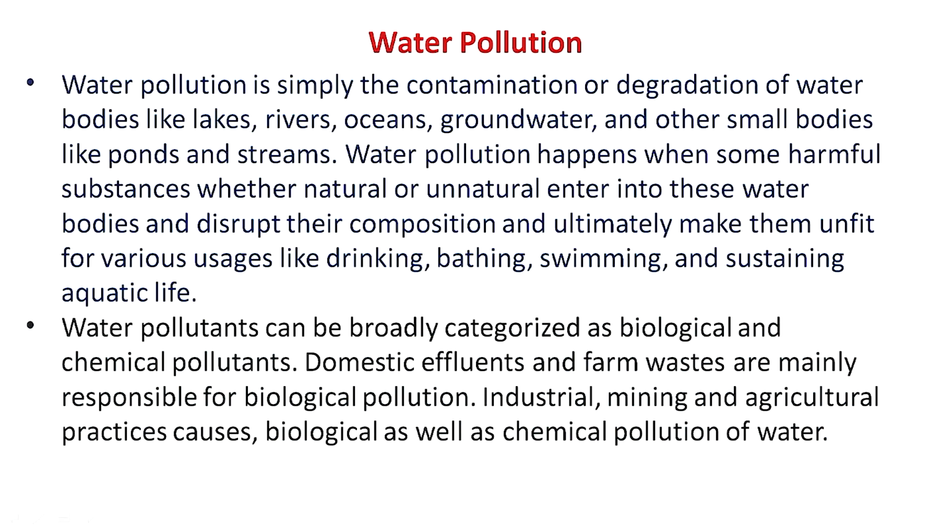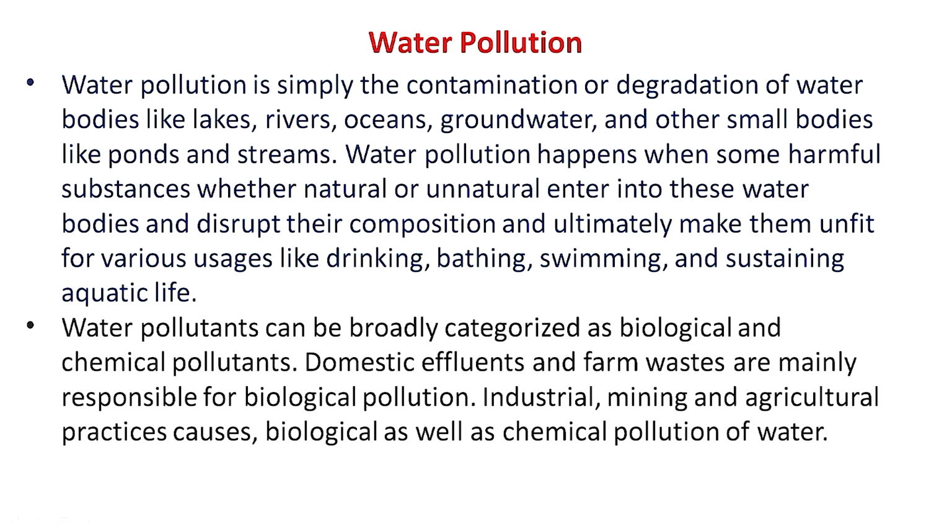So, what is water pollution? Water pollution is simply the contamination and degradation in the quality of different types of water bodies like rivers, oceans, groundwater, and small water bodies like ponds and streams. Water pollution happens when some harmful substances, whether naturally or unnaturally, enter into the water body and alter its composition, finally making the water unfit for different purposes like drinking and washing.